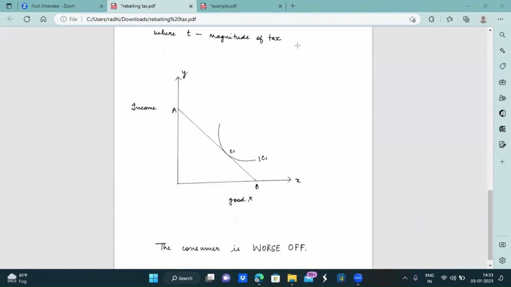Let us understand the impact of this policy adopted by the government graphically. We have taken good X on the X axis and income on the Y axis. As the income has increased due to the rebate, we will see that the budget line of the consumer will shift rightward along the y axis, but also as the price of the good has increased due to the imposition of taxes, the budget line will shift leftward along the x axis, and his new budget line will somewhat look like this.